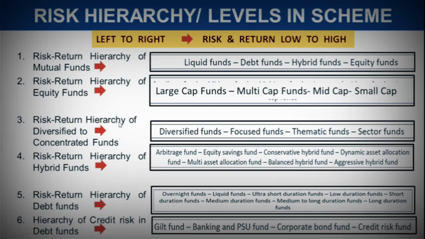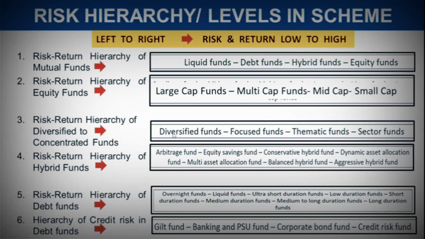Now let's see the risk return hierarchy of diversified to concentrated funds. If you're not sure about what all these types of funds are, if you are just watching this video and haven't watched the previous videos, I would recommend that you do watch those videos where I've also covered the types of mutual funds. You would get a better idea of what exactly these funds are. I'm not repeating it because I've already covered it.